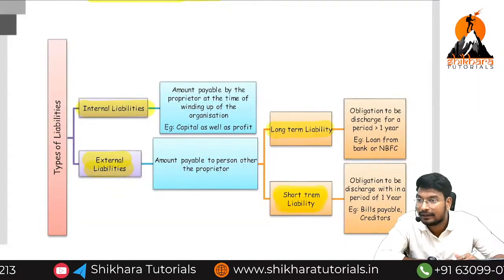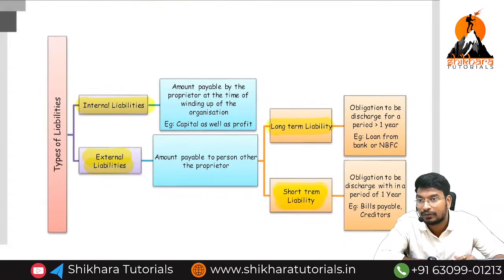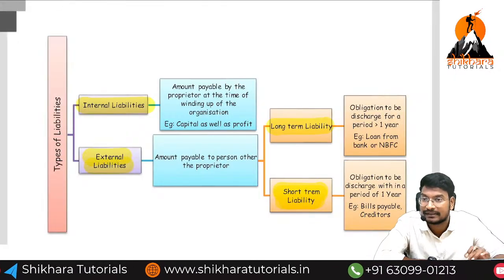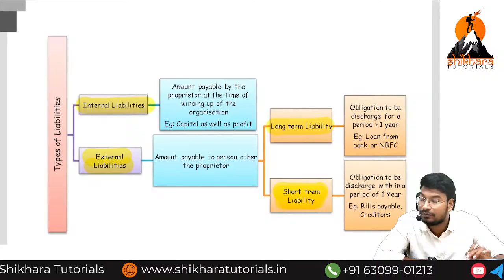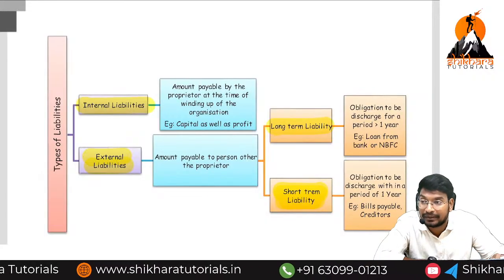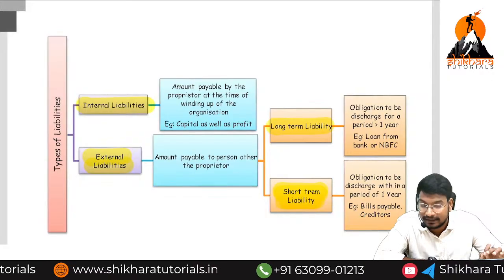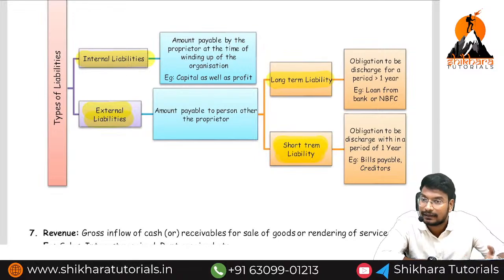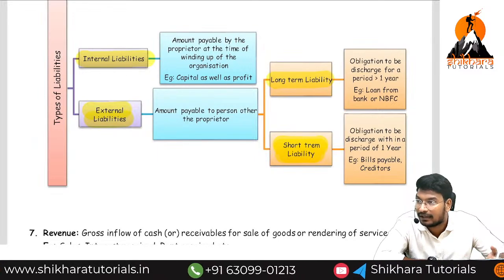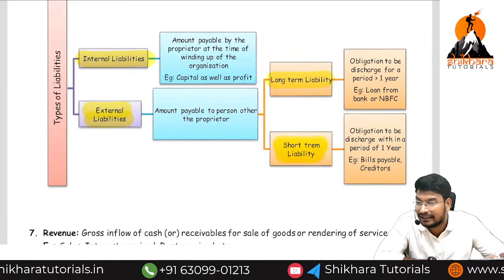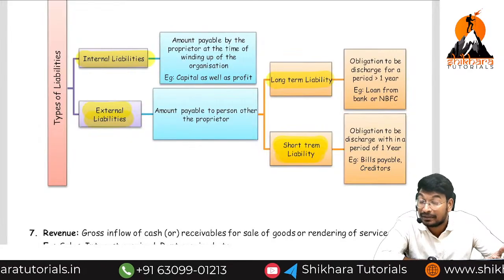Types of liabilities. How many types of liabilities? Two types. Internal liability, external liability. Internal liability means capital, because we are going to repay only at the time of winding up. We are not having any time period. It is infinite. Next one, external liability means other than internal liability. External liability means what, ma? Other than, and that means what? Loan amount, other outstanding, creditors, bills payable, trade payables, etc.